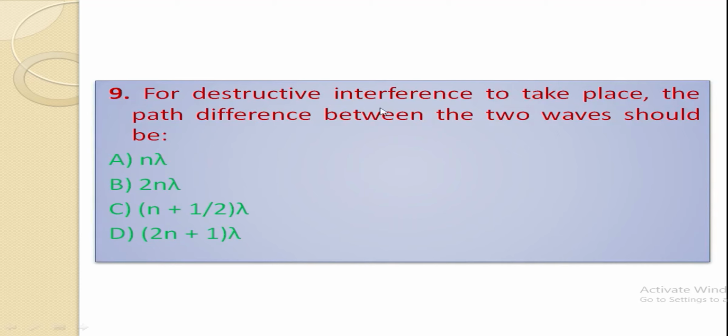Next, for destructive interference to take place, the path difference between the two waves should be: n lambda, 2n lambda, (n plus 1) into half lambda, or (2n plus 1) into lambda. Right option is A, n lambda. Constructive interference occurs when the phase difference between two interfering waves is an integral multiple of 2 pi. Also, the ratio of path difference to wavelength equals that of phase difference to 2 pi.